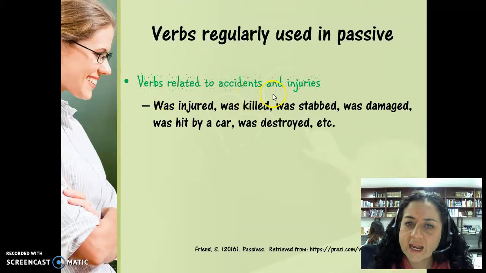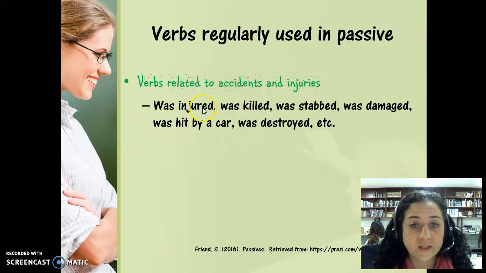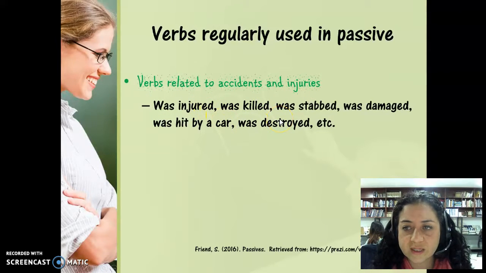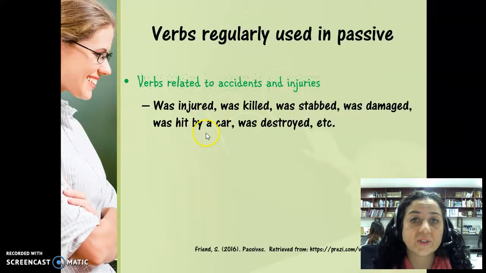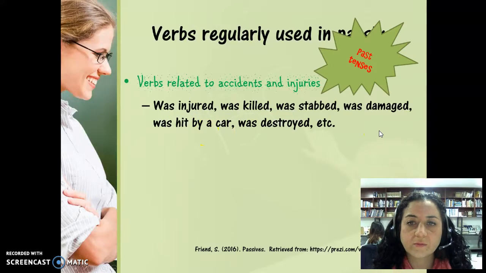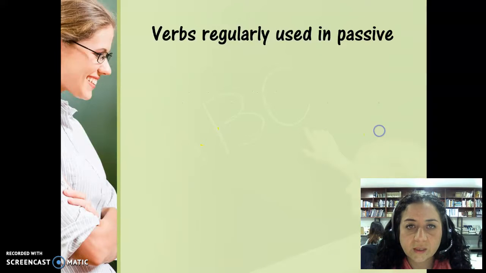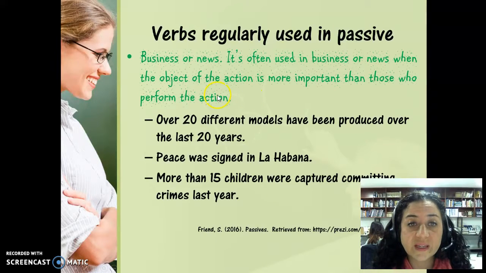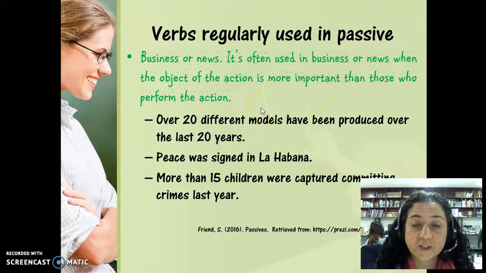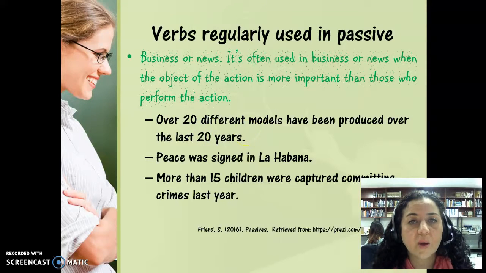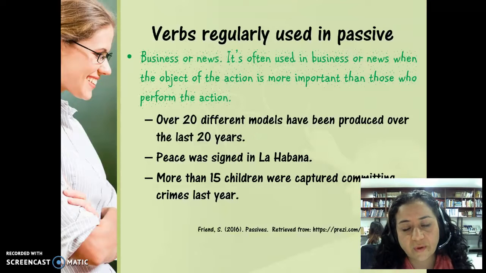Also, verbs related to accidents and injuries, like was injured, was killed, was stabbed, was damaged, was hit by a car, was destroyed. Once again, past tenses there. We also have business or news. It's often used in business or news when the object of the action is more important than those who perform the action. Over 20 different models have been produced over the last 20 years. When a company is talking about a product, they don't care about who created the product, they just care about the product. So that's why they use the passive voice.